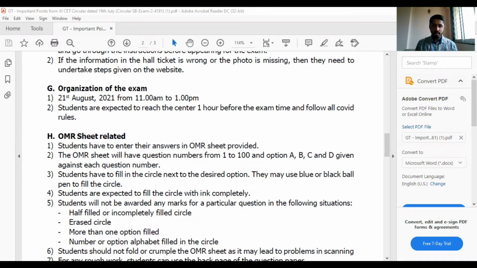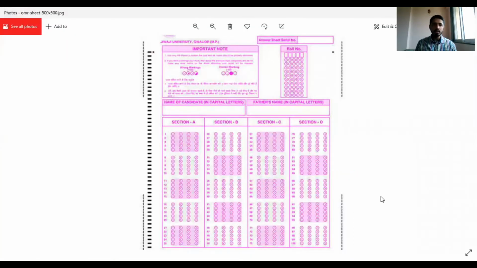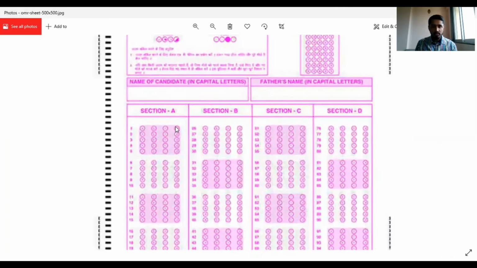I will just share the screen and show you what type of sheet that is. Yeah, so I hope you can see the screen. This is the way the exam sheet, your answer sheet, will be. You can see there will be 4 circles, 4 options for each. Suppose your question number is 1 and there are 4 circles here. Your job is to color the circle of the answer. Suppose you choose C as the answer, you have to color this circle inside. How to color and all will come ahead. But this is the way your exam answer sheet will be. Coloring of the circle has to be done.